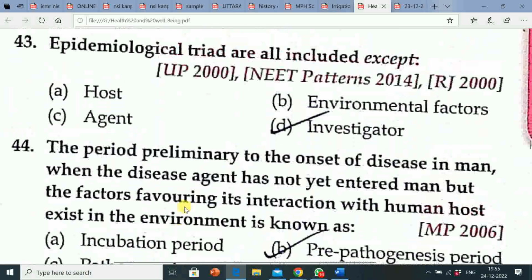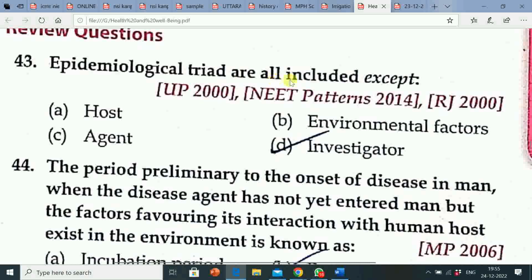Next question is, epidemiological triad includes all except: option A, host; option B, environmental factors; option C, agent; option D, investigator. The correct answer is investigator. So investigator is not included in the epidemiological triad, and host, environmental factors and agent, these three are included in the epidemiological triad.